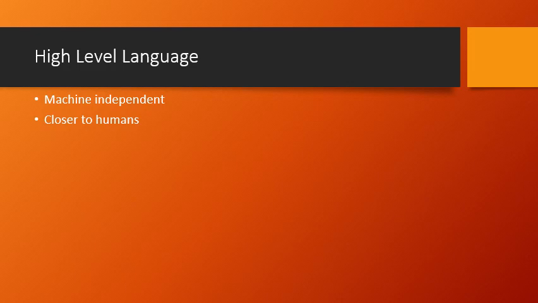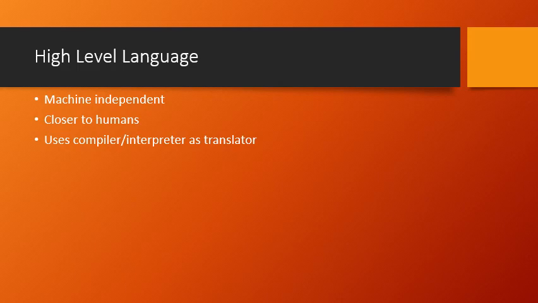We can easily understand and remember those words, or keywords, or instructions. And it uses compilers or interpreters as translators. Again, the high level languages require a translator, because we are writing the instructions of the code in a form that humans can understand.